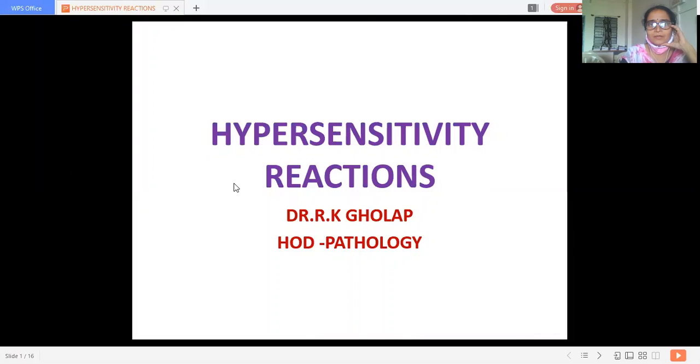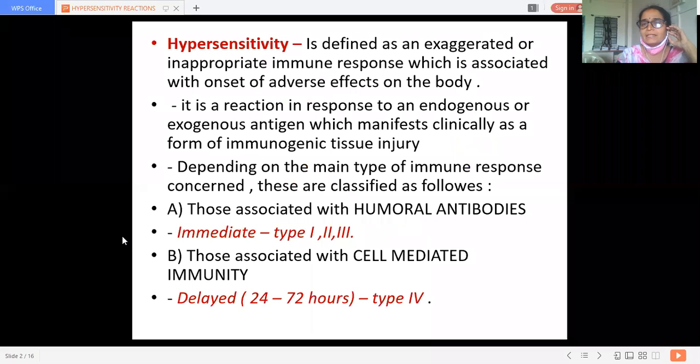Now, hypersensitivity reactions. What is the meaning of hypersensitivity? It is defined as an exaggerated or inappropriate immune response which is associated with the onset of adverse effects on the body. It is an immune response only, but in an exaggerated or inappropriate form, and it gives rise to adverse effects on various systems or tissues, causing tissue destruction.